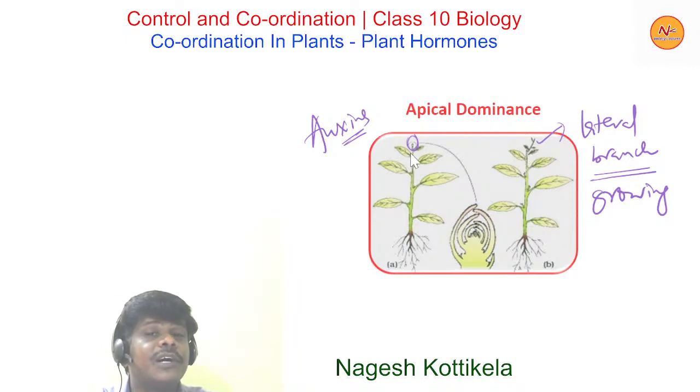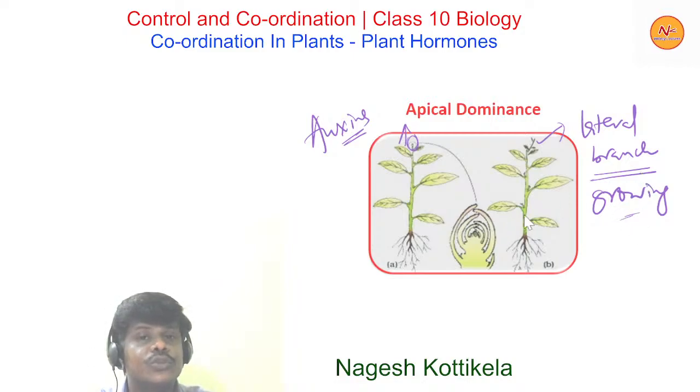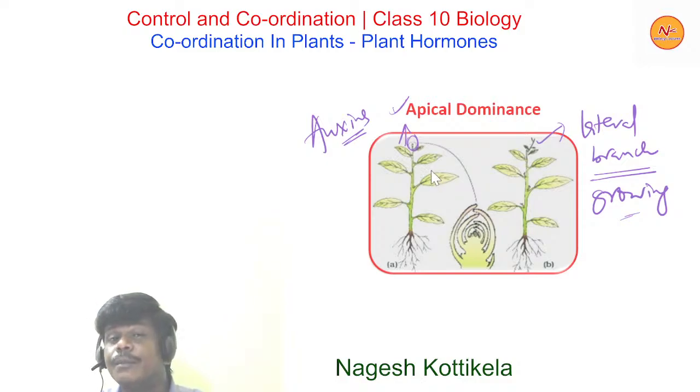Here the apical bud is present, so it will grow. Here the apical bud is detached, so obviously a new lateral branch grows, and it will continue. So auxins play an important role in apical dominance. It means apical buds inhibit the growth of lateral buds. In the presence of the apical bud, lateral buds, the axillary buds, do not grow.